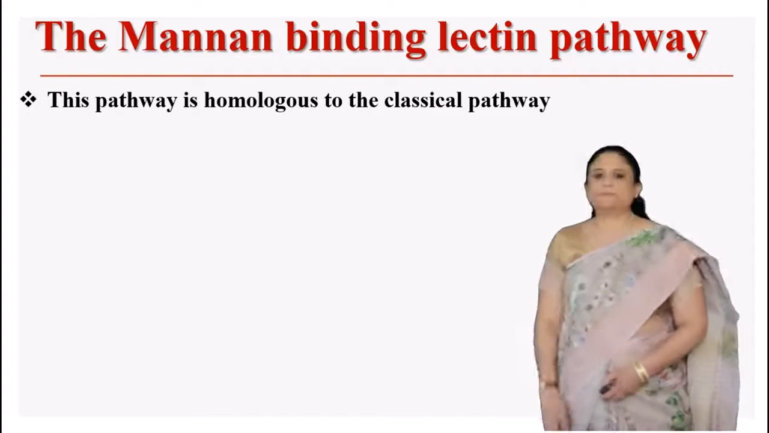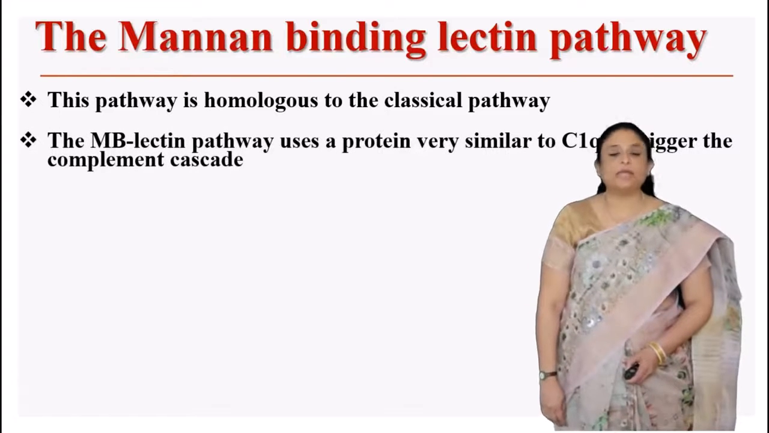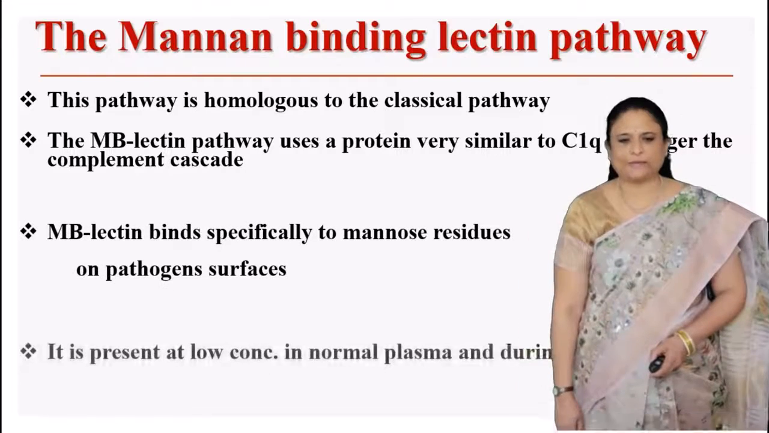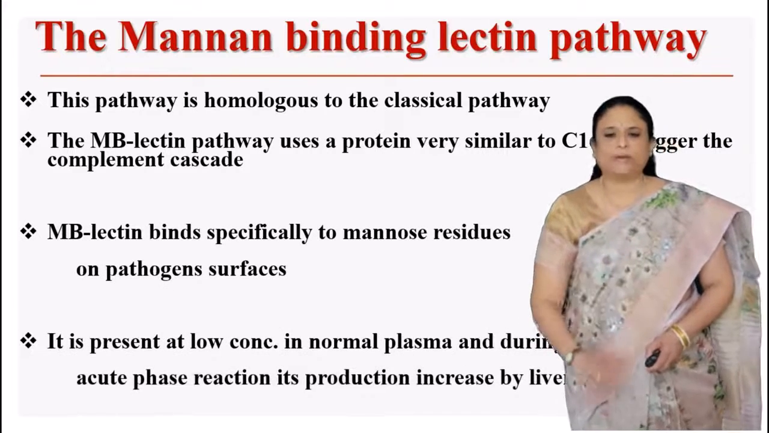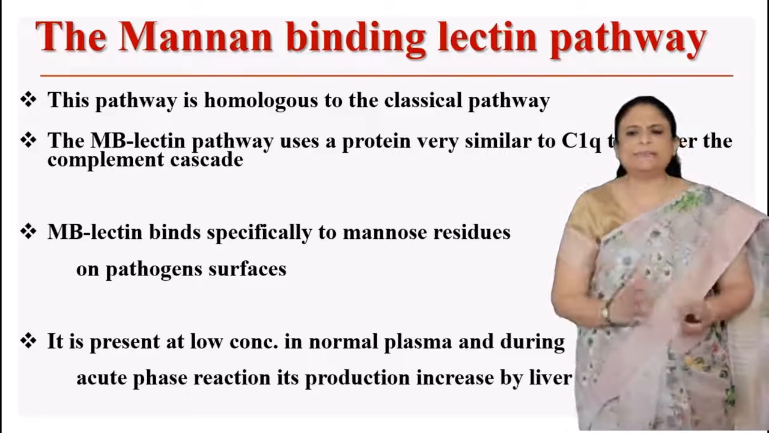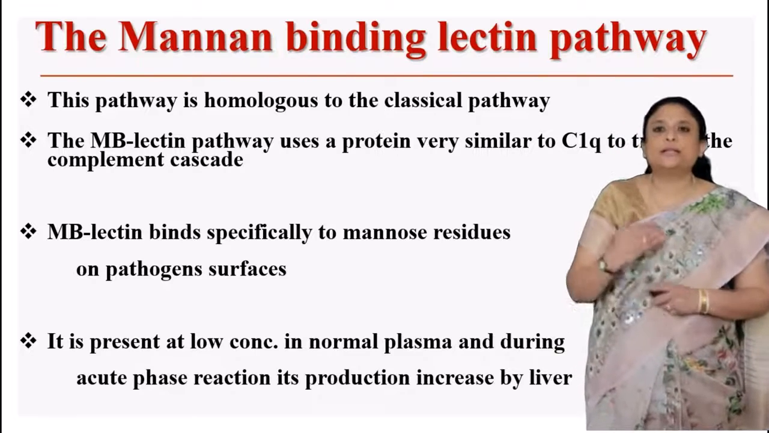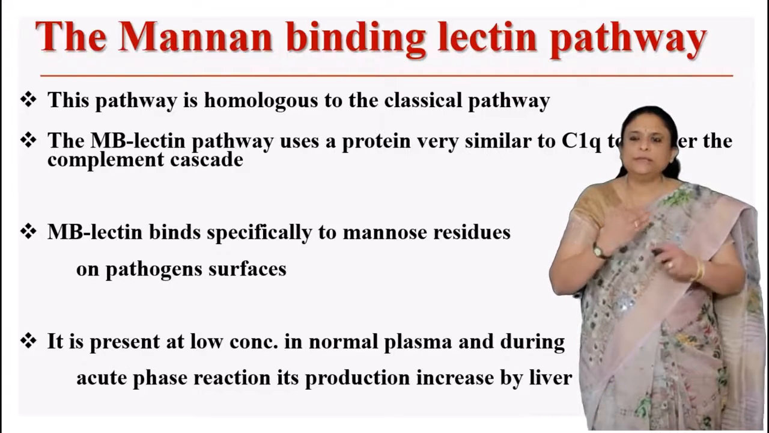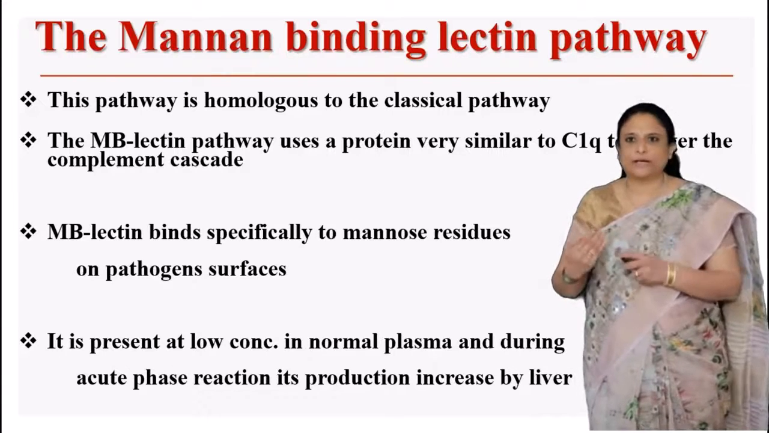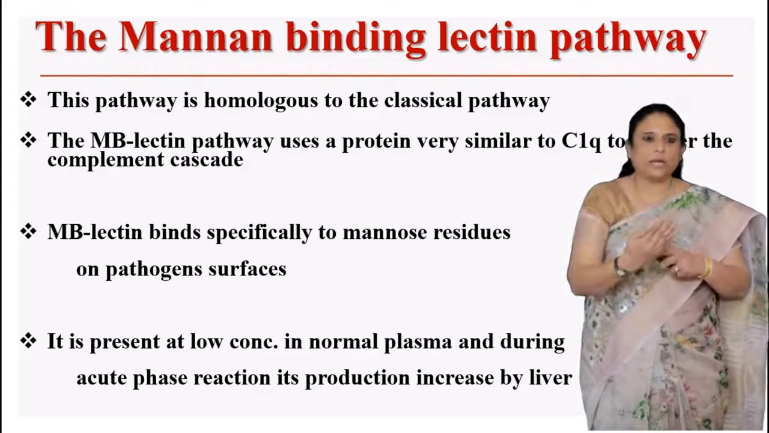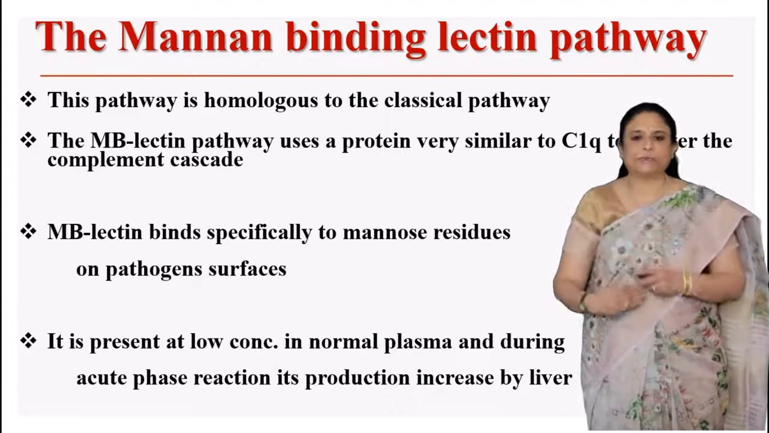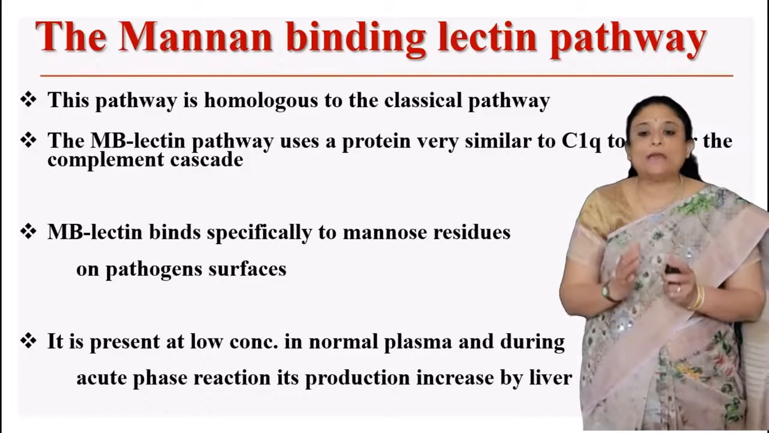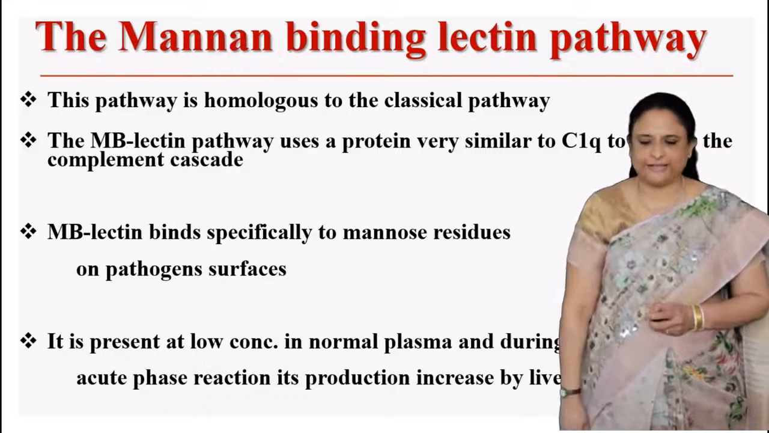Coming to the mannan-binding lectin pathway, this pathway is almost homologous to our classical pathway. It uses a protein very similar to C1q to trigger the complement cascade. In this pathway also, all the proteins appear in the form of a cascade, that is, one protein triggering or activating the other protein. Mannan-binding lectin binds specifically to mannose residues on pathogen surfaces.